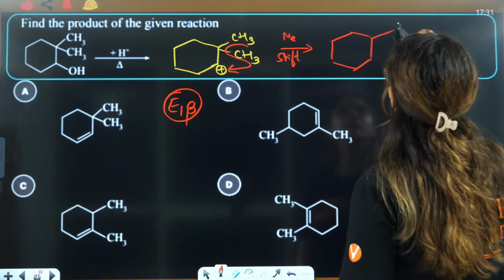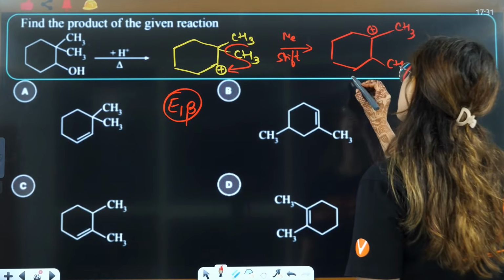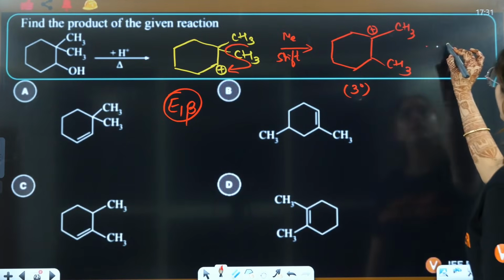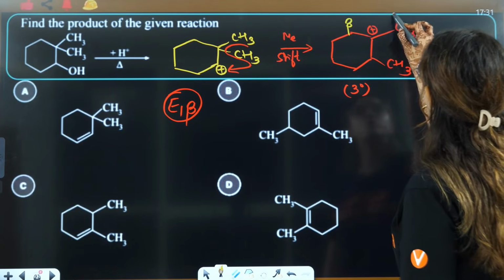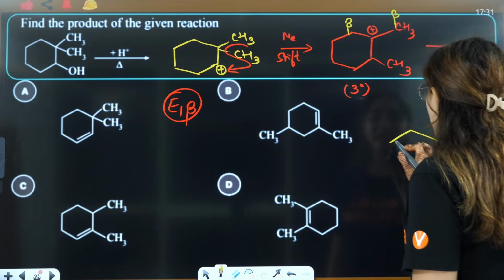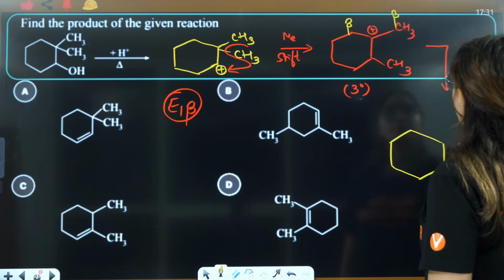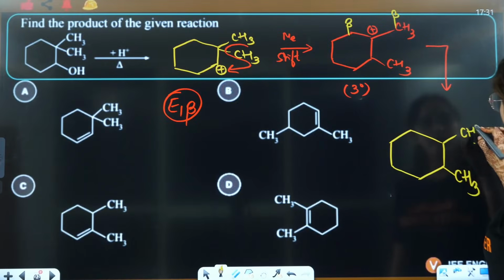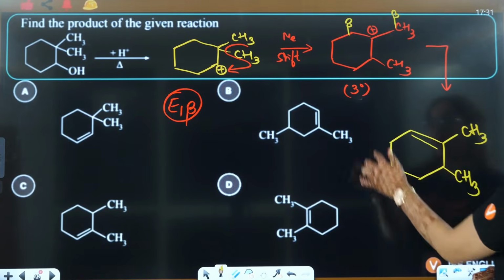This is a 2 degree. If you shift methyl here, this will become positive here. This will become a 3 degree carbocation, which is more stable. Then you will have beta, this one is also beta, this one is also beta. So you'll have the more alkylated carbon as the double bond, as the major product. So this is CH3. If you put the double bond here, this is less substituted. If you have CH3 here and the double bond here, this is more alkyl substituted.